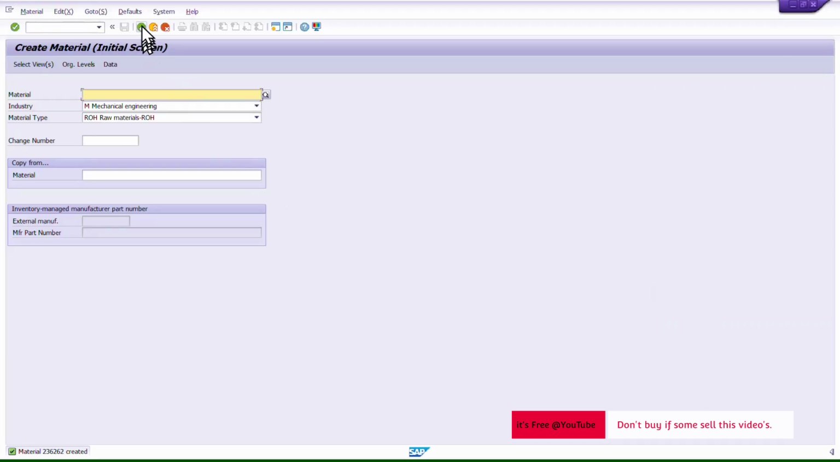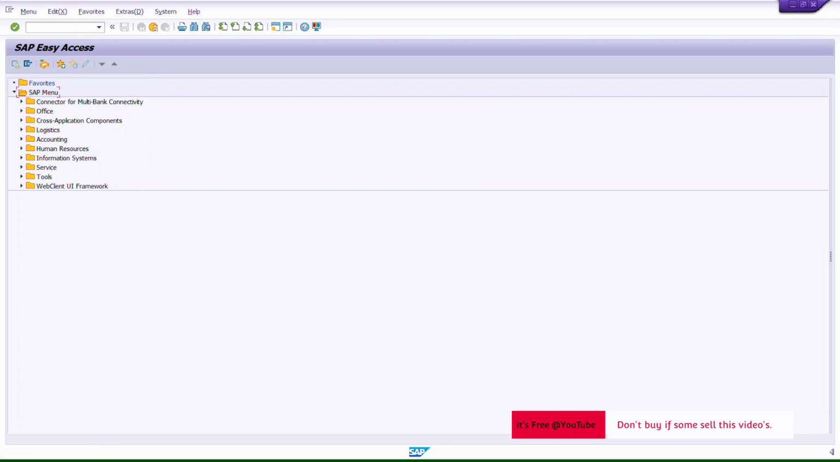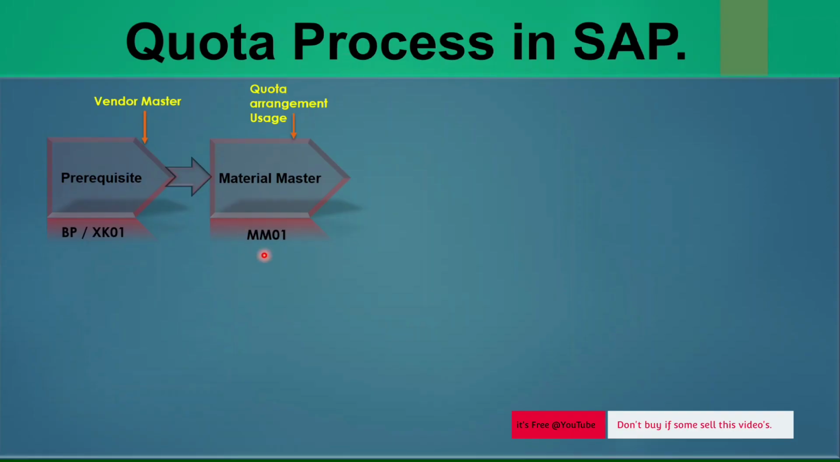Okay, so I have the material, I have the vendors. Now I will jump into our presentation again. What is required next? I have vendors, that is normal, I created them initially. Then quota agreement usage in the material master, which we have activated. The next mandatory thing is we must have a purchasing info record for the vendor and material combination. So I will maintain that now.